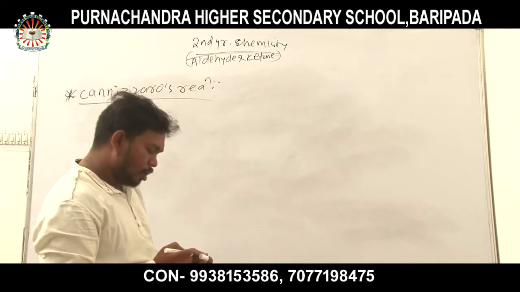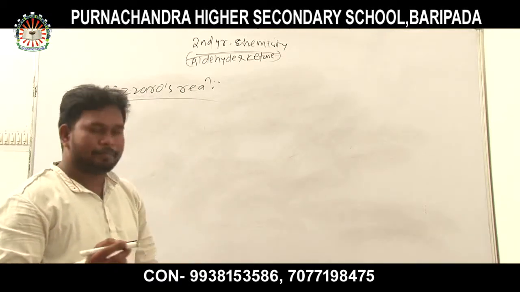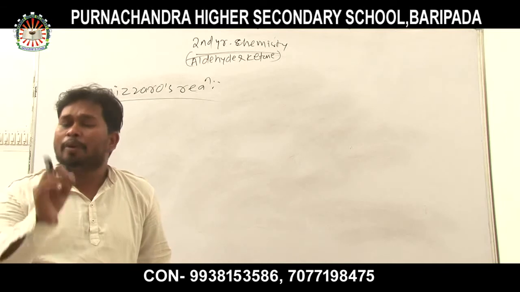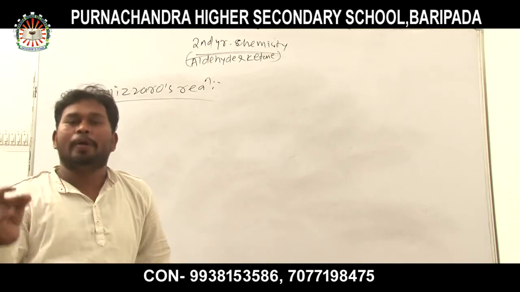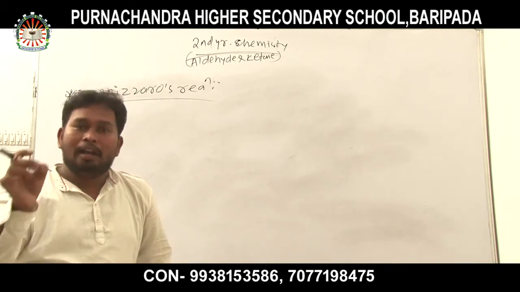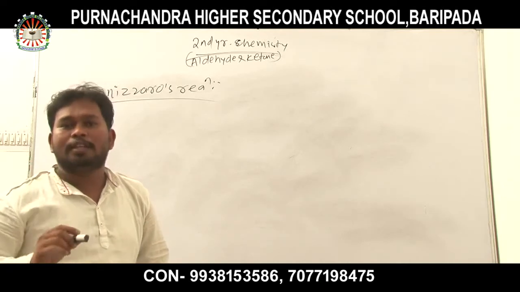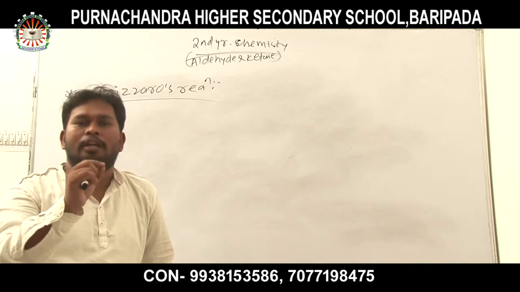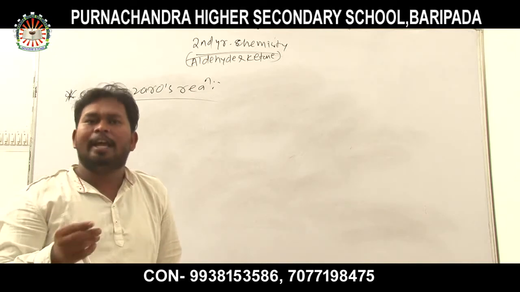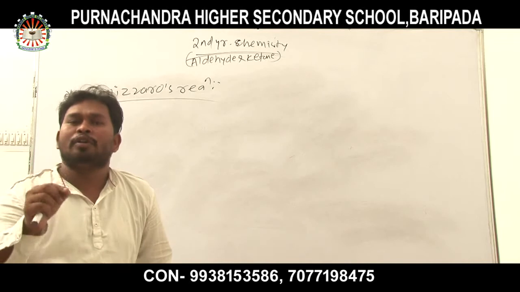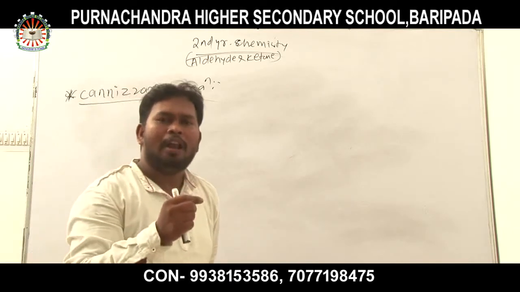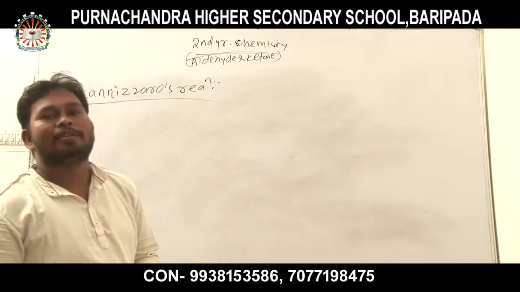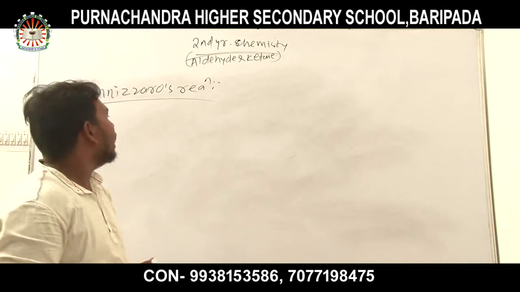In Cannizzaro reaction, two aldehydes are taken where no alpha hydrogen is present. When treated with concentrated alkali, that is concentrated NaOH or KOH, then one molecule undergoes oxidation and another molecule undergoes reduction. Then one alcohol and another salt of carboxylic acid is formed. This is known as Cannizzaro reaction.